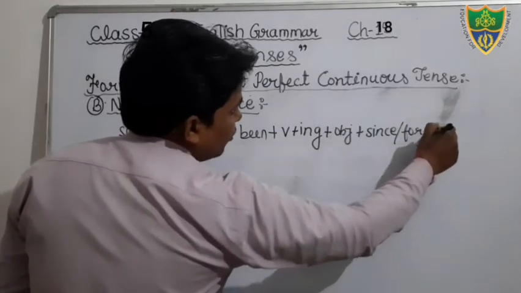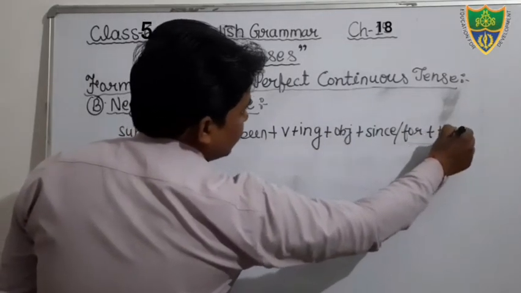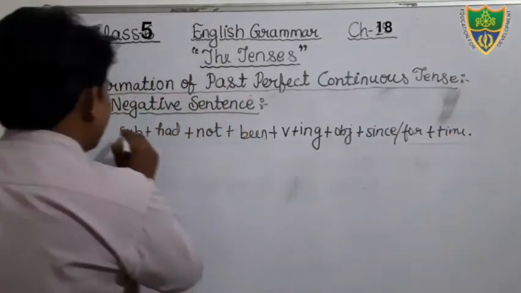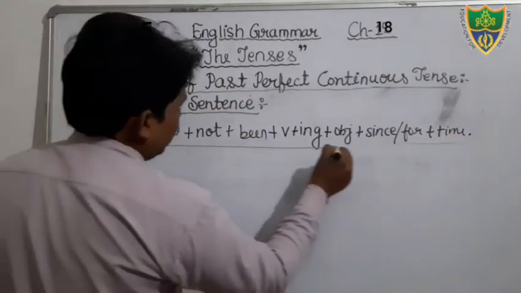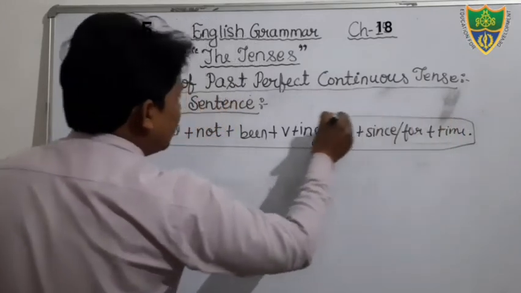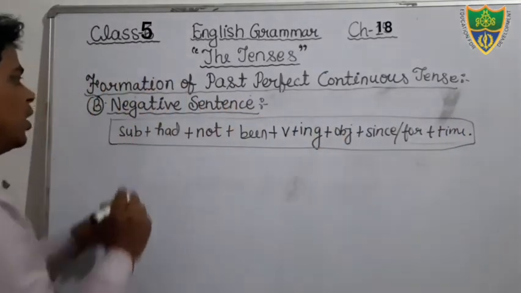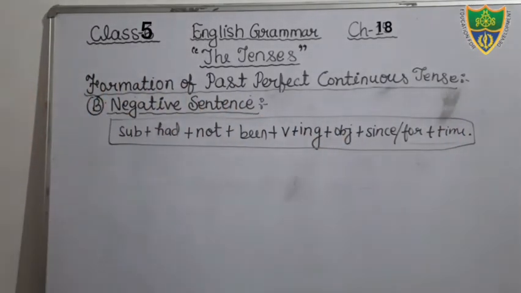Okay. Then after you will put the time. Then after full stop. Just see, this is your structure. Structure of past perfect continuous tense of negative structure. You can see, write down the structure. Subject will be there, had plus not plus been plus verb. In the verb we will add ing, then after object, then after since, then after for, then after time.